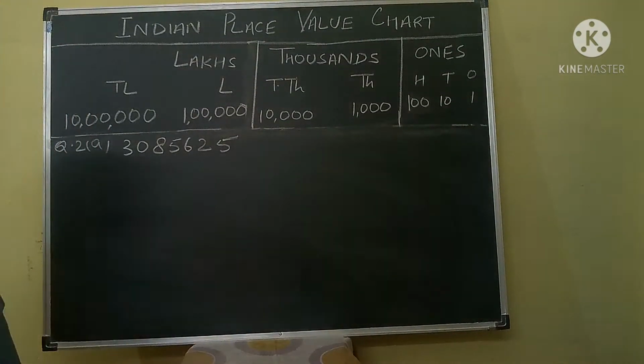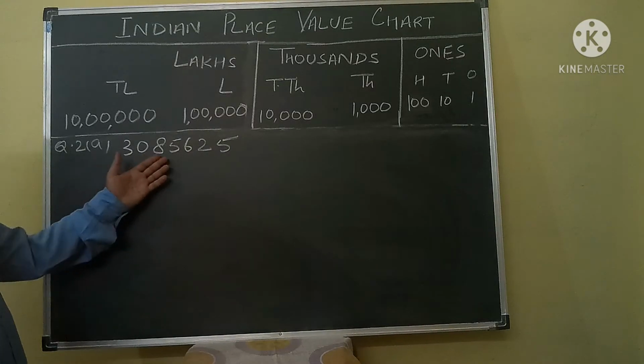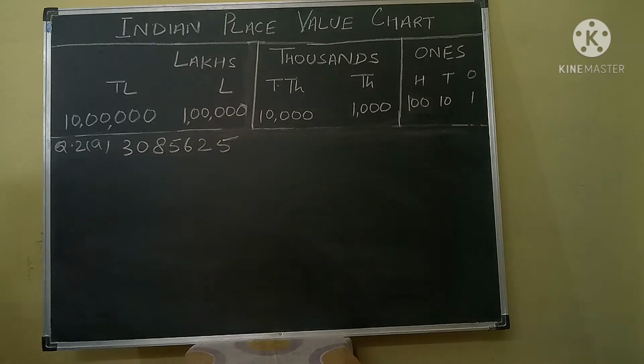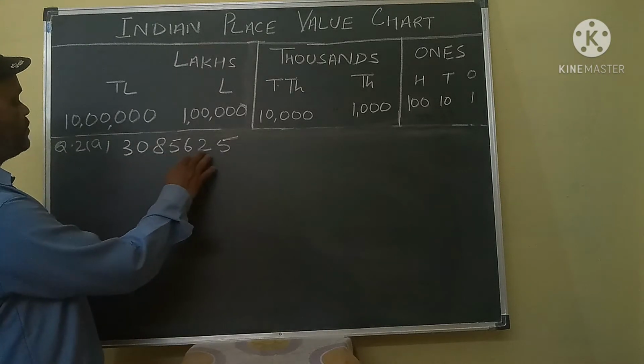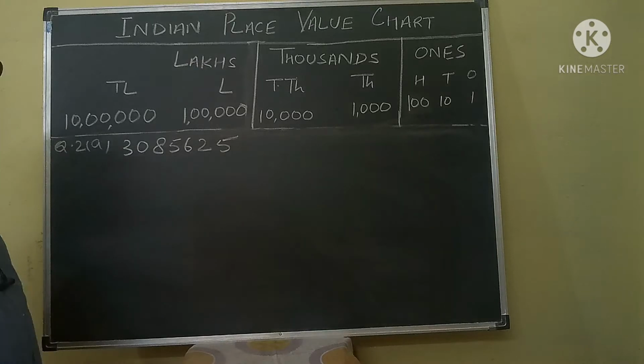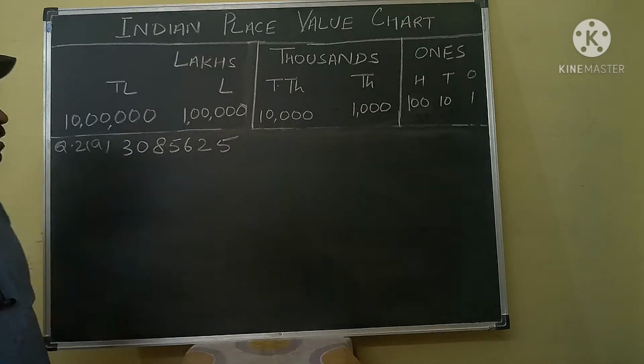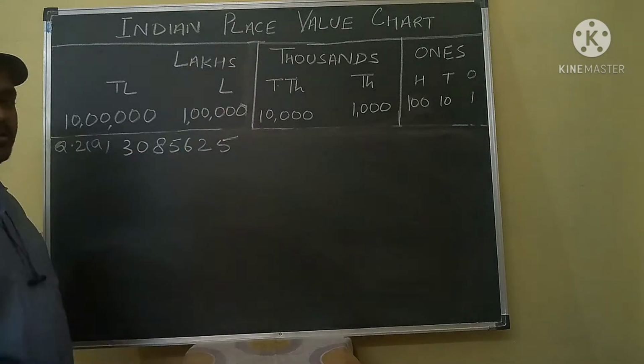My dear student, your next question is 3085625. In this question, what will you do? This is question number 2. Insert comma, separate periods and express the number in words. Now look here. This is 3085625. So in this question, first we will put the comma according to the Indian place value system.